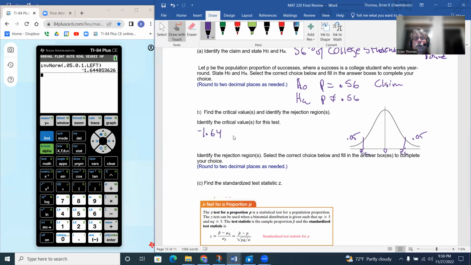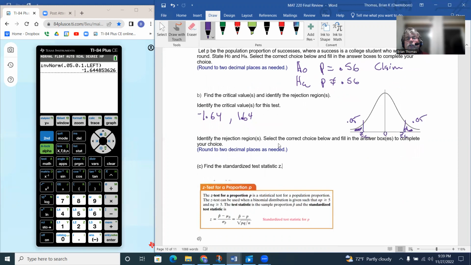So there's symmetry there. So yeah, those are our critical values. So this is going to be our rejection region here. If it falls within that region, we're going to reject the null hypothesis. If it doesn't fall in that region, then we would fail to reject the null hypothesis.